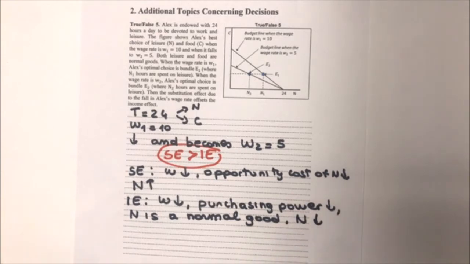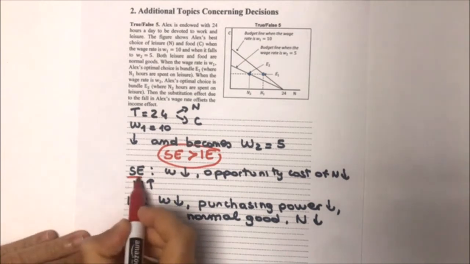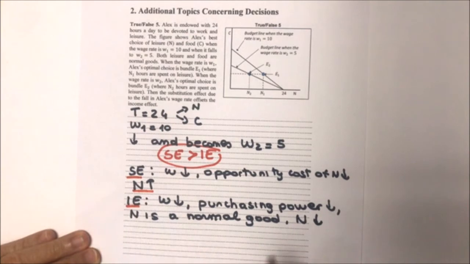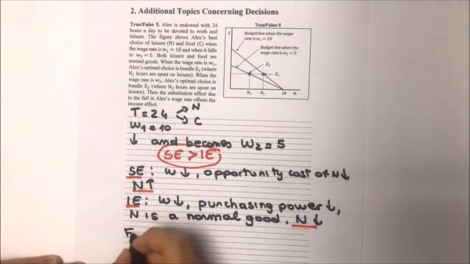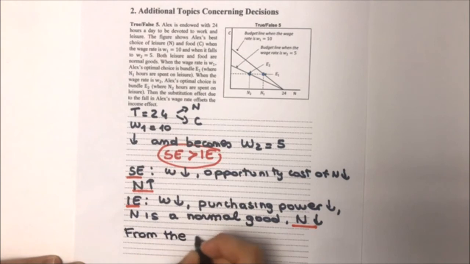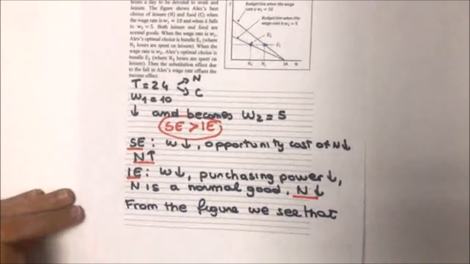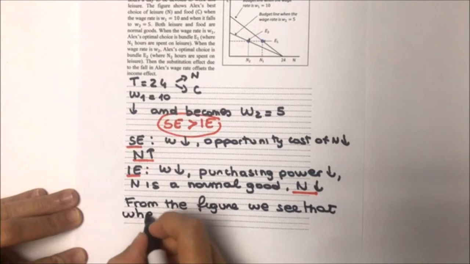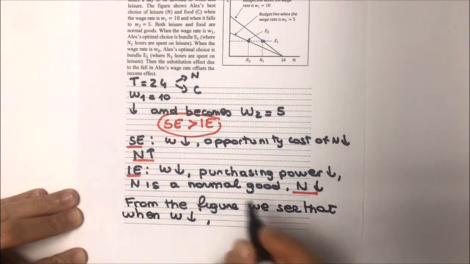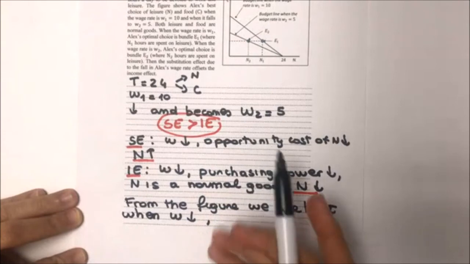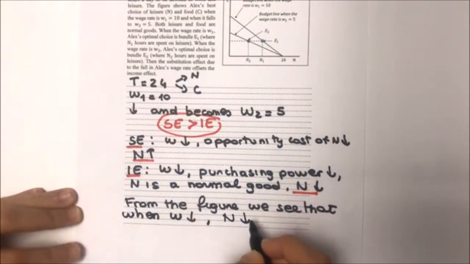Okay, now that we have this in mind, so basically we have said that because of the substitution effect, N increases. Because of the income effect, N decreases. Now we can answer. Okay, so what do we see from the figure? Okay, from the figure we see that when the wage decreases, what happens to N? You see, you go from N1 to N2, so N decreases.